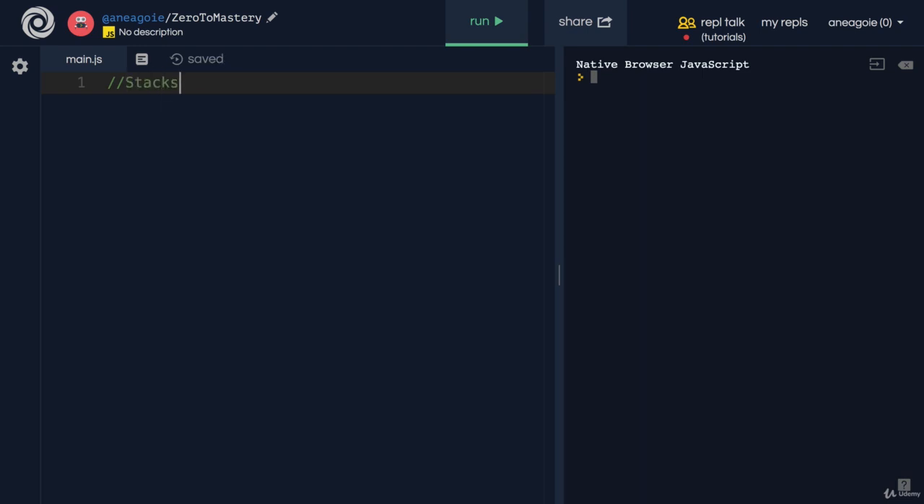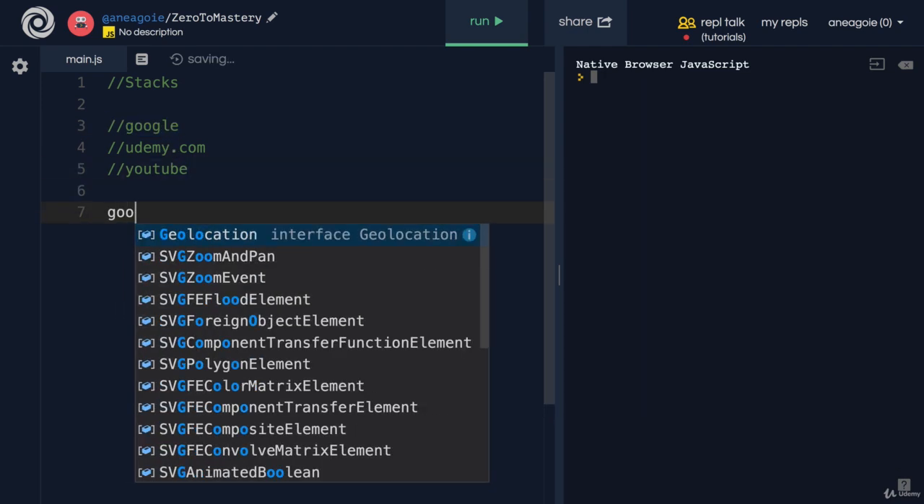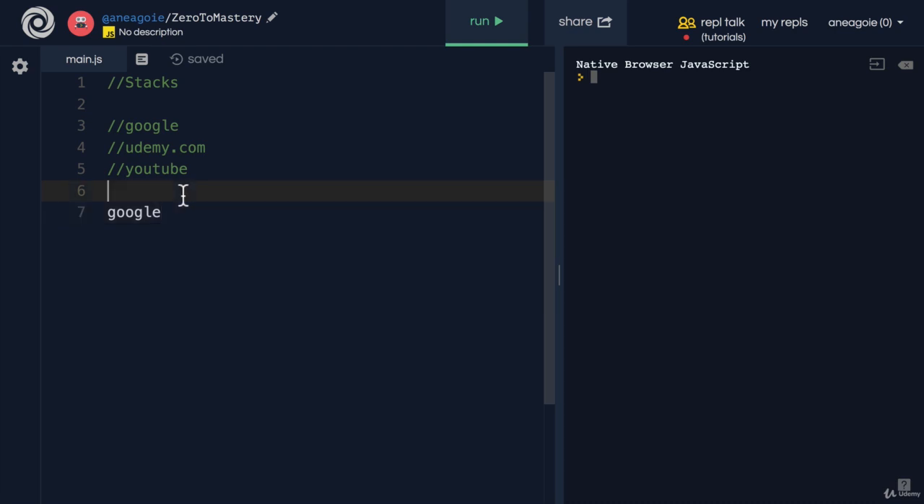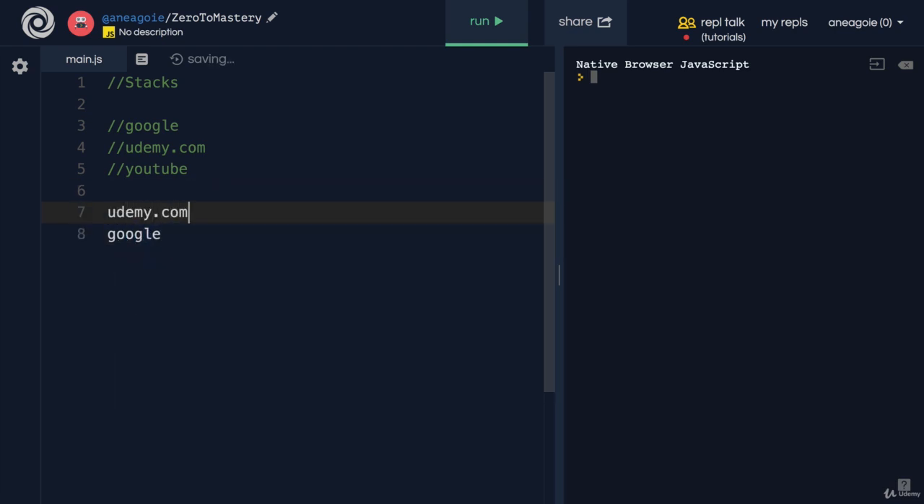If we talk about stacks, we can think of it as our browser history. Let's say we visit Google first, then we visit udemy.com, and then we visit, let's say, YouTube. In a stack, because Google was the first item, it would actually be placed on the stack like this. Then we go to Udemy, so we'd be placed on this stack on top, and then we go to YouTube.